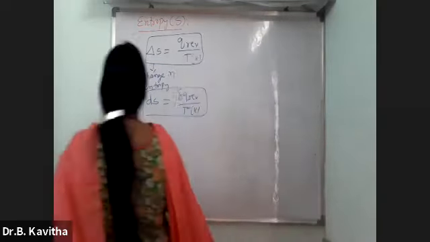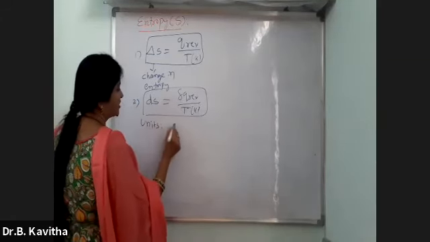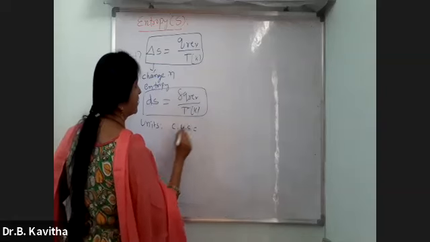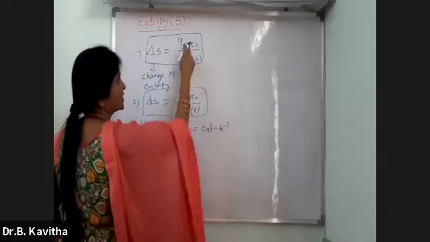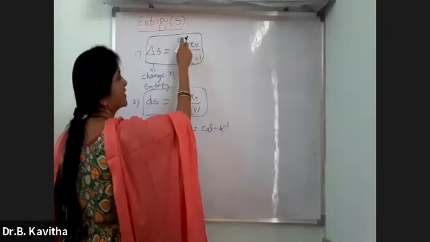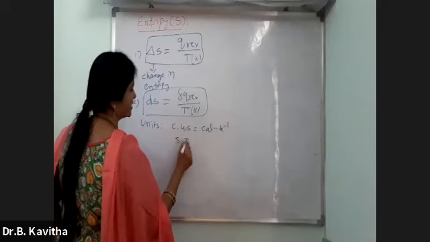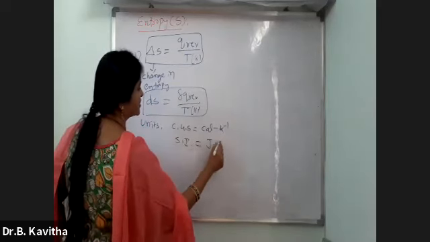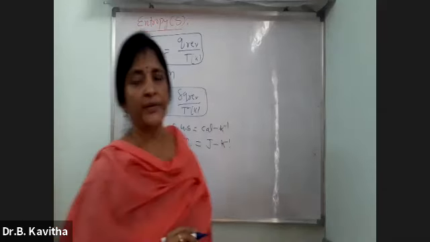And the units: in CGS, we can write it as calorie per Kelvin, because heat is in calories and temperature is in Kelvin. In SI, it is joules per Kelvin. These are the units of the entropy.